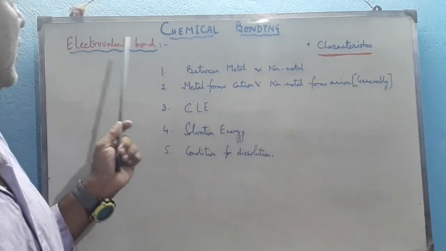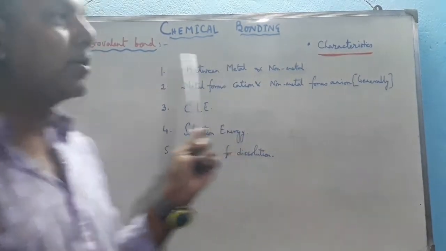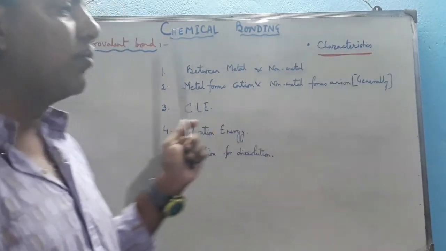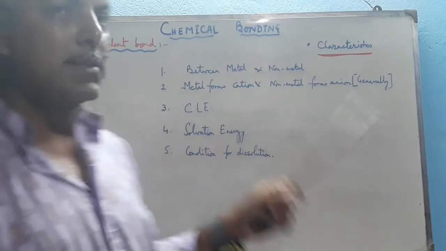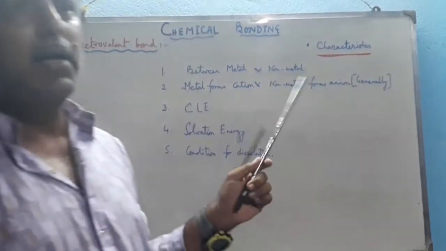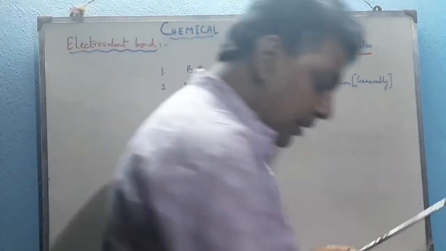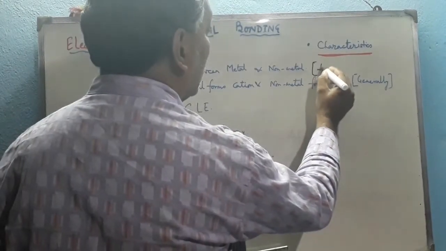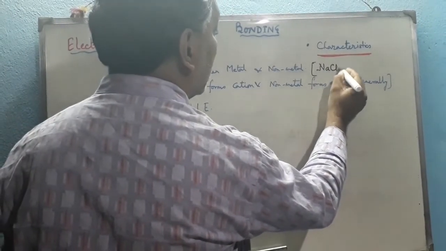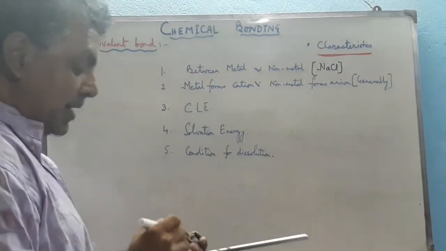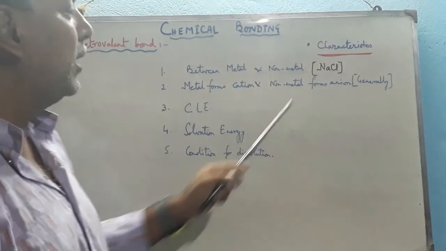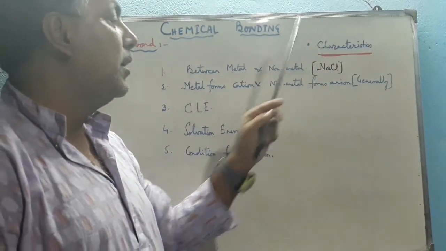Now, first day I am discussing the electrovalent bond. What are the characteristics to form an electrovalent bond? The first point is it forms between metal and non-metals. Just like an example, sodium chloride. We know that this is the simplest example of an electrovalent compound, sodium chloride, in which the metal is sodium and the non-metal is chlorine.